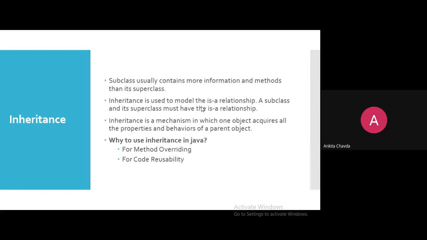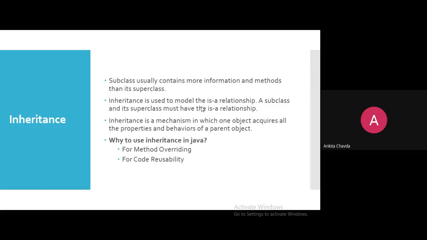So a subclass usually contains more information and more methods than its superclass. Inheritance is used to model an is-a relationship. That's what I've given you as the example: dog is an animal, cat is an animal. So always the arrow would be like this, not like this.